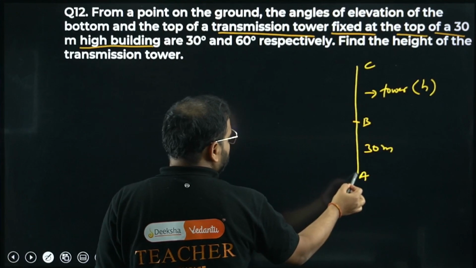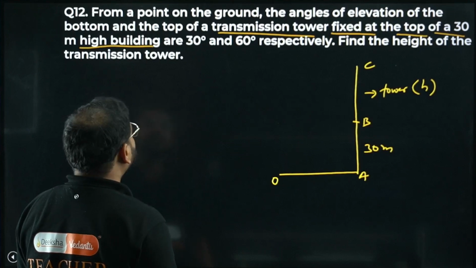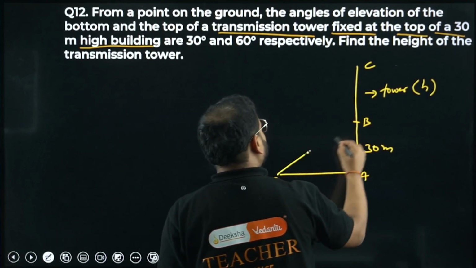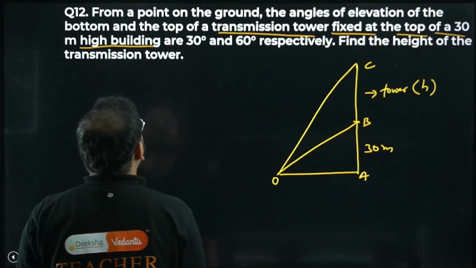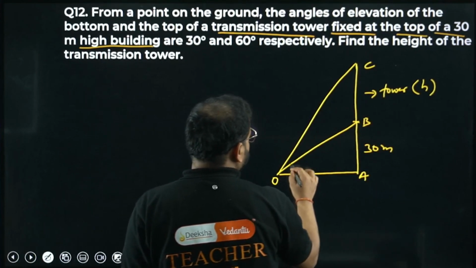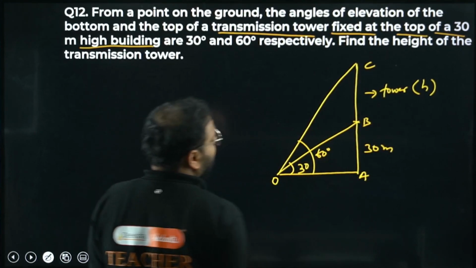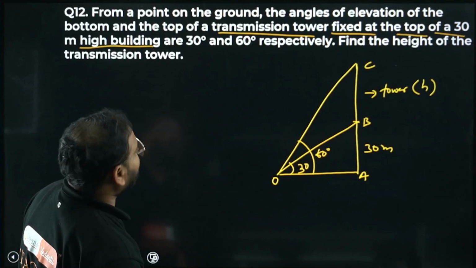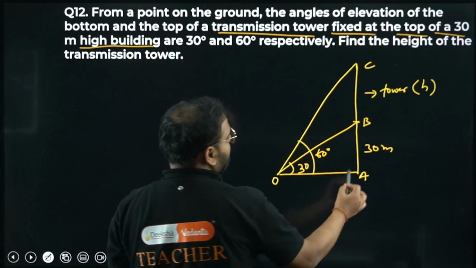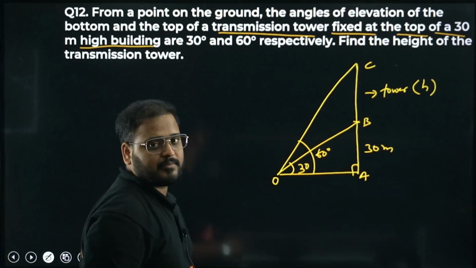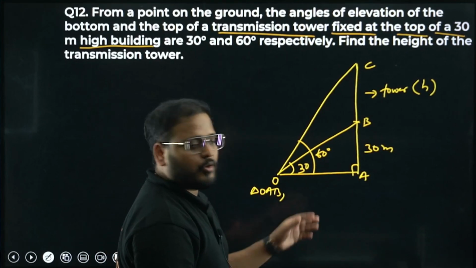Now this is on the ground. Let's call this point O. From a point on the ground, the angles of elevation of the bottom and the top of the tower are 30 and 60 degrees. So this angle is 30 degrees and this angle is 60 degrees. They are asking to find the height of the transmission tower, so you have to find the H value. First apply the right angle triangle OAB. You got the figure, right?